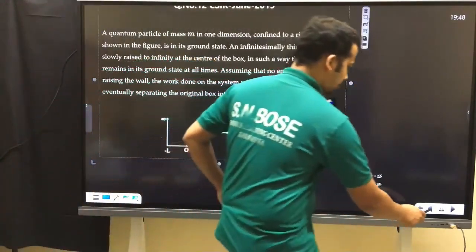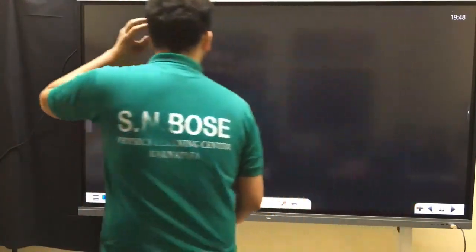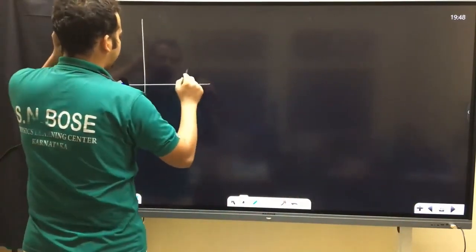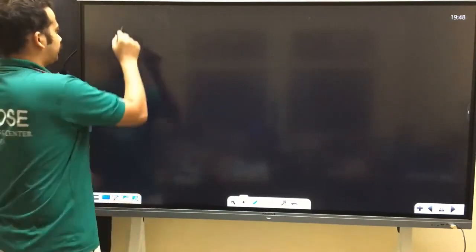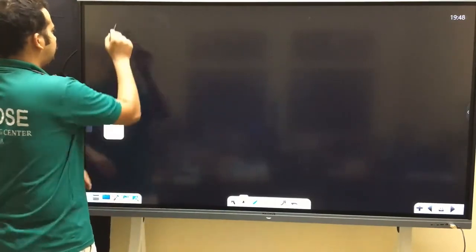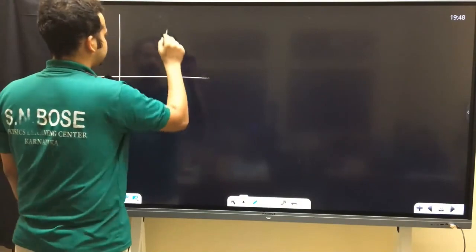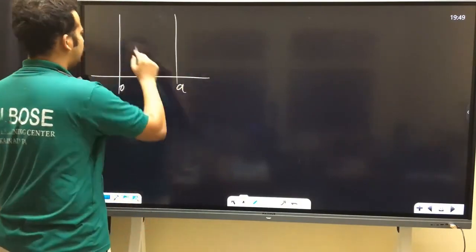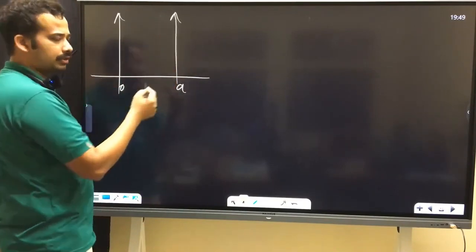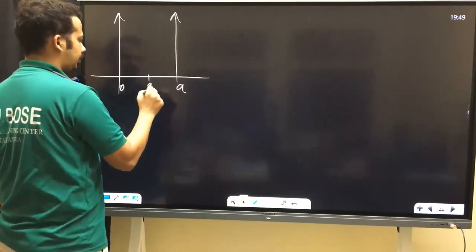Now, before going to this one, I'll ask one question. I'll take particle in a box wave functions. My earlier system is a particle in a box. I'll take 0 to a, or minus a by 2 to plus a by 2, whatever, it doesn't matter. This is a by 2. Is that okay?